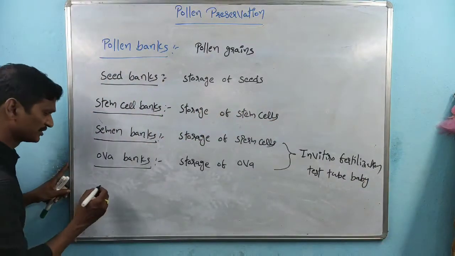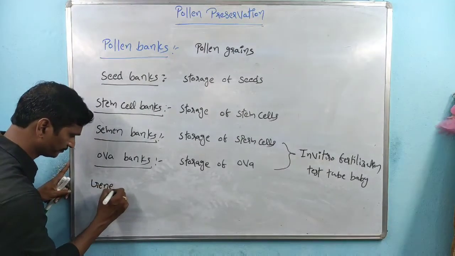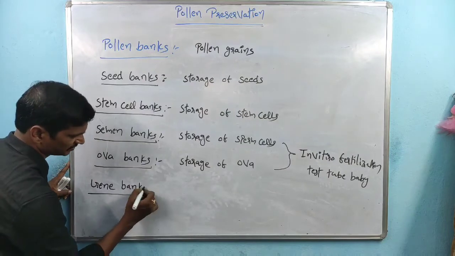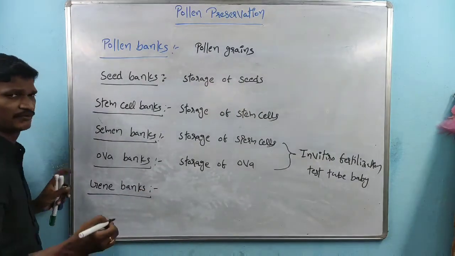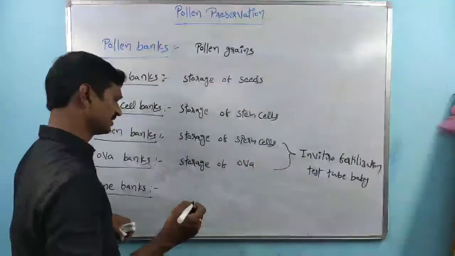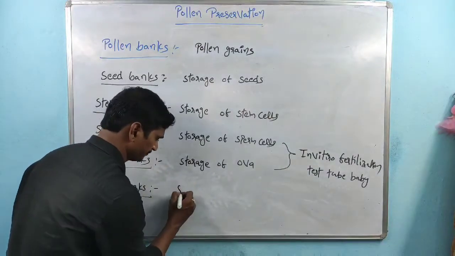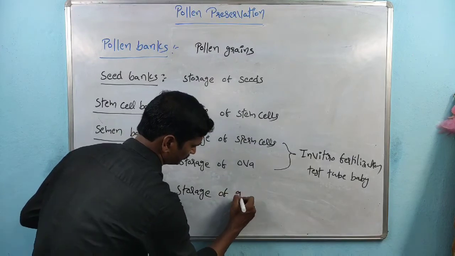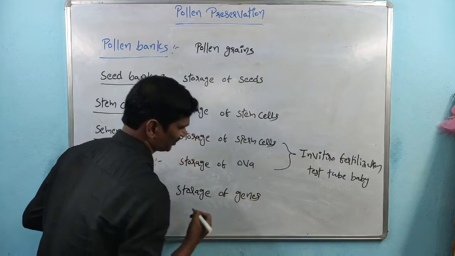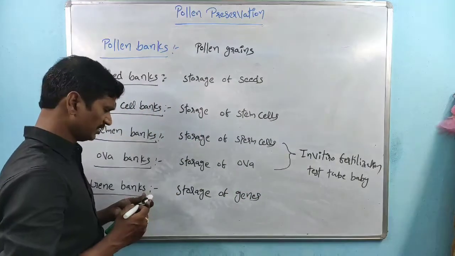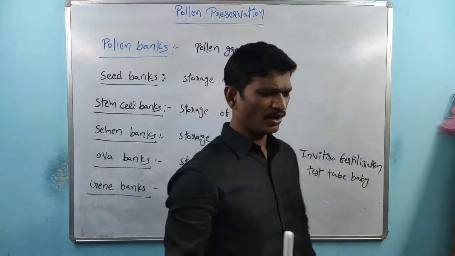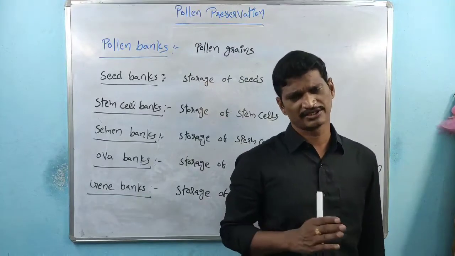Next, a very important one is the gene bank. See, it is involved in the storage of DNA, storage of genes. Within the gene banks, we have all organisms which are present on the earth.